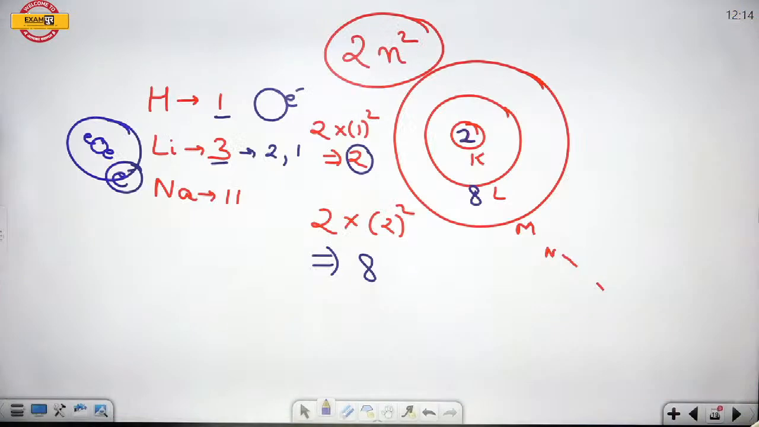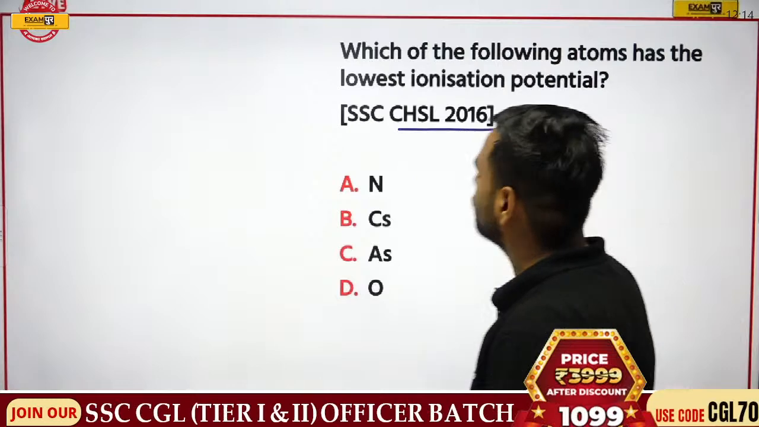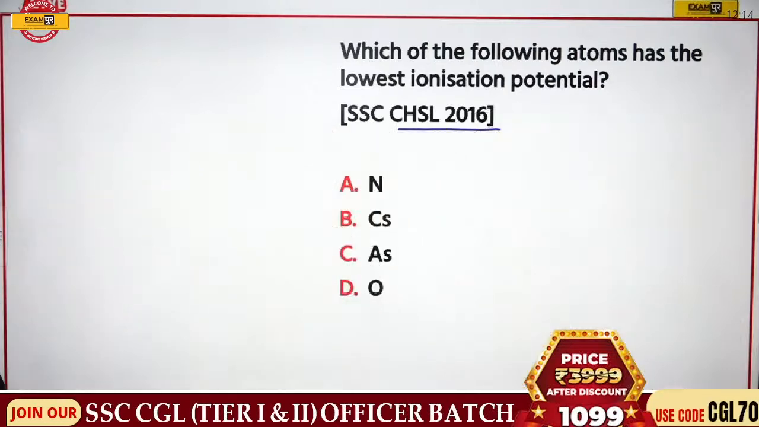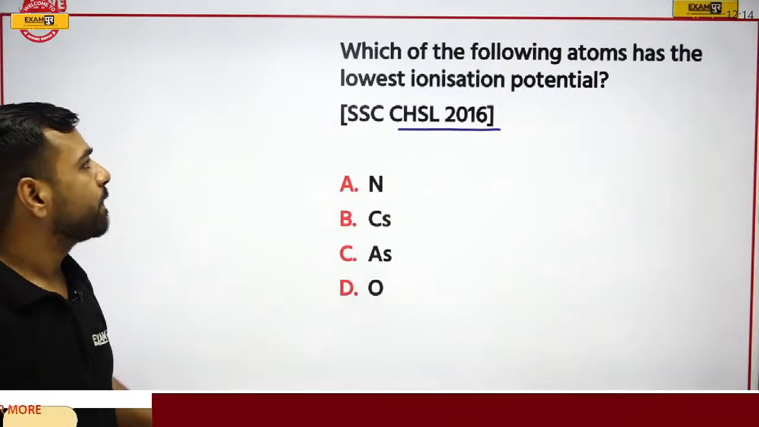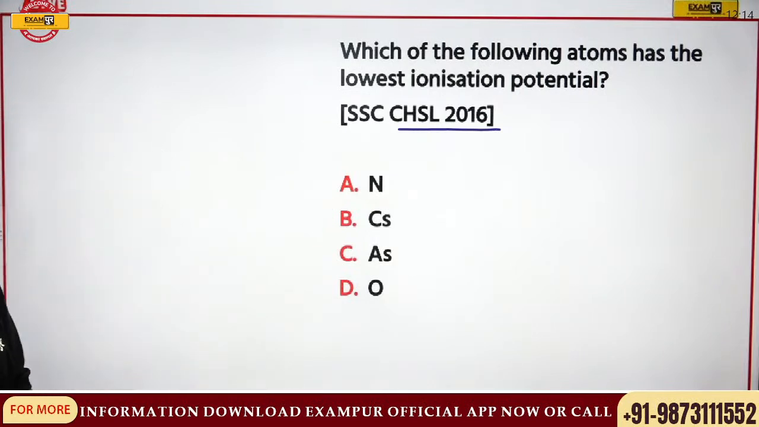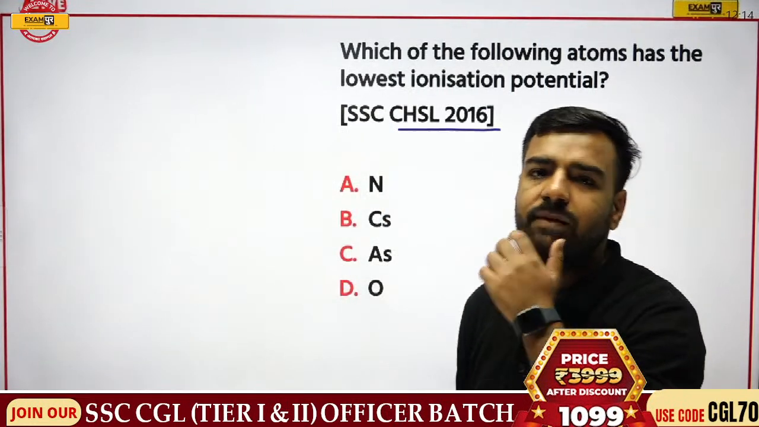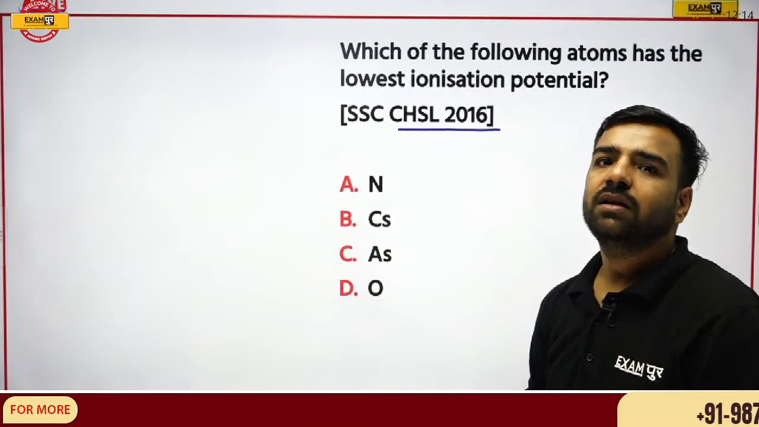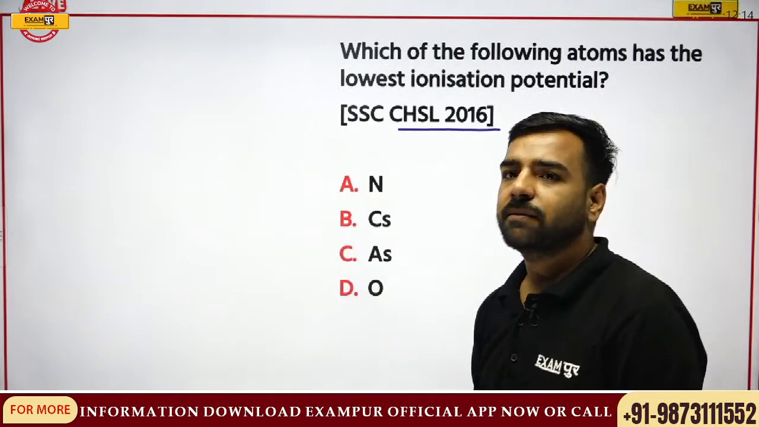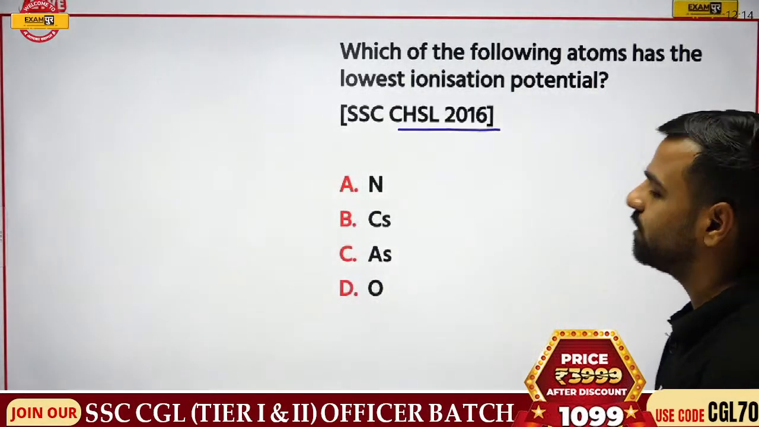Now moving forward with the next question. Which of the following atoms has the lowest ionization potential? This is from CHSL 2016. So Madhana, can you answer this? Which of the following atoms has the lowest ionization potential? What is going to be the correct answer? Everyone who is there in the session, kindly start commenting so that I can explain each and everything.